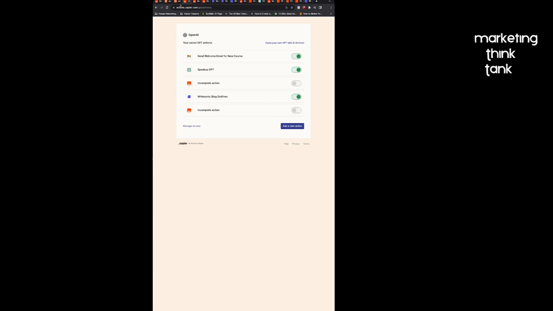You will go to actions.zapier.com/GPT/actions. I'm just going to share it on your screen. In the description, it will ask you to authenticate the action that you would want to execute. So when you do that, you just need to go ahead and add a new action.